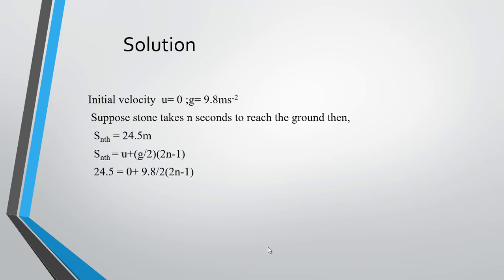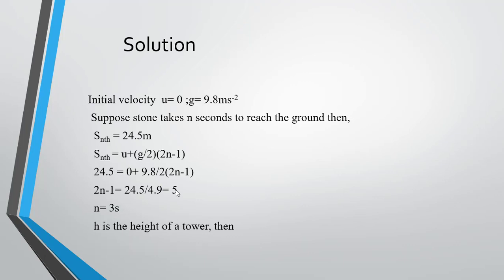When we talk about the distance at the nth second of the motion, we have an equation of motion for this. It is u plus g by 2 times (2n minus 1), where n is the nth second. On putting the values of s, u and a, where u is equal to 0, we get the value n equals 3 seconds. So what will be the height of the tower?